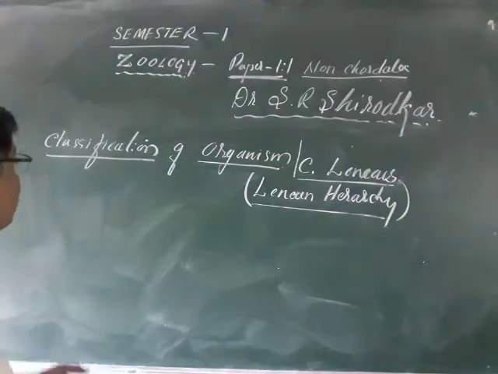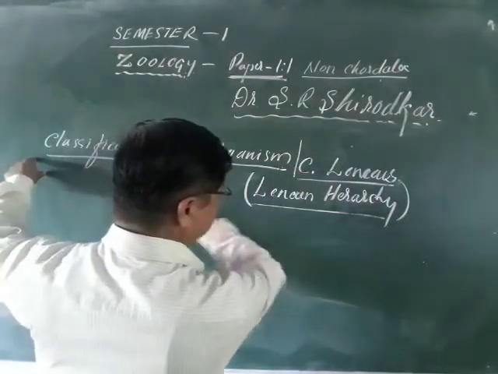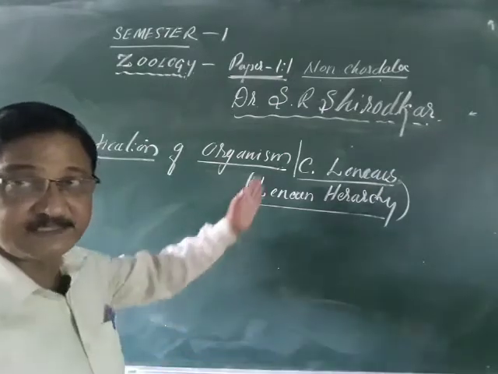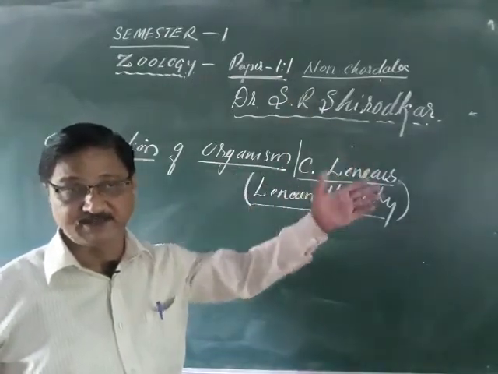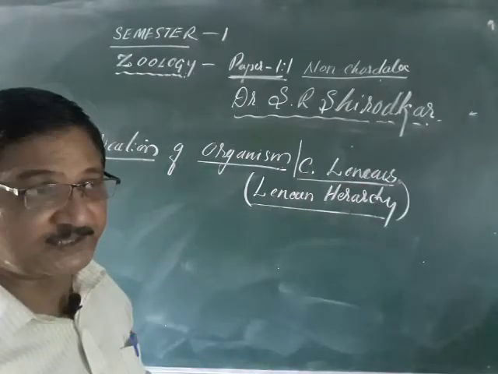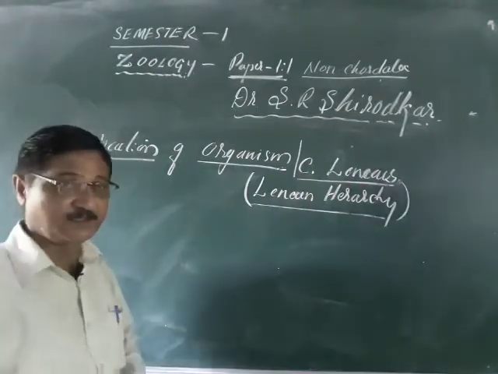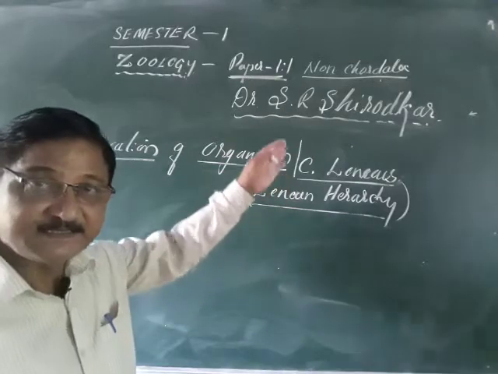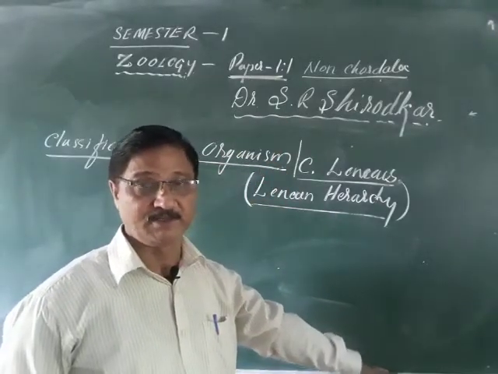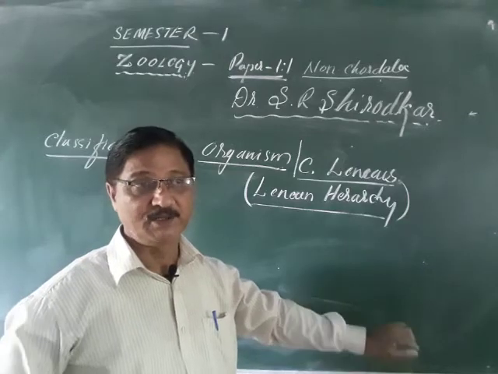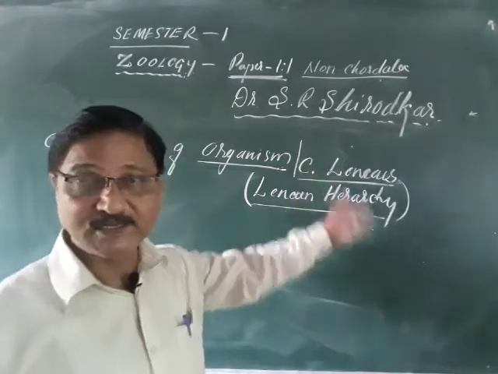So let us go to the classification of organism. As I told in the beginning, that is one of the typical examples. How do you identify any person or the plant or the animal in this world? If you go through that systematic way, then you are able to reach that person or the plant or the animal to make out who is that or which is that. So that is called the classification.